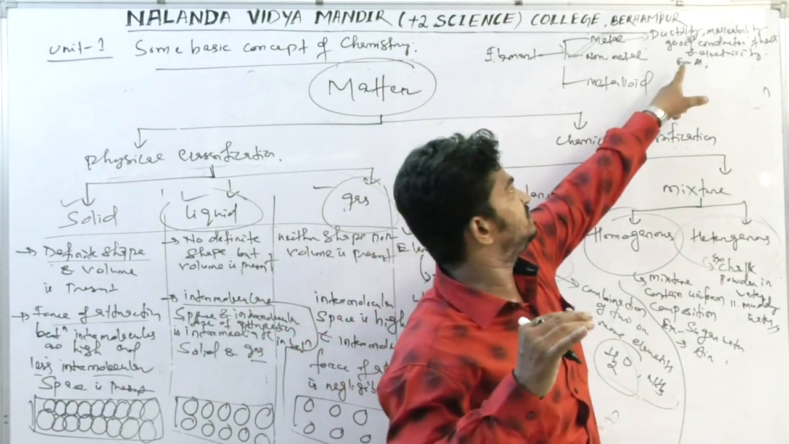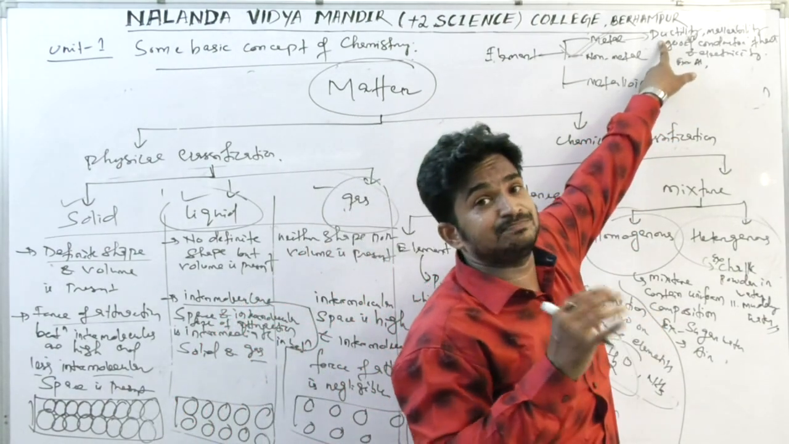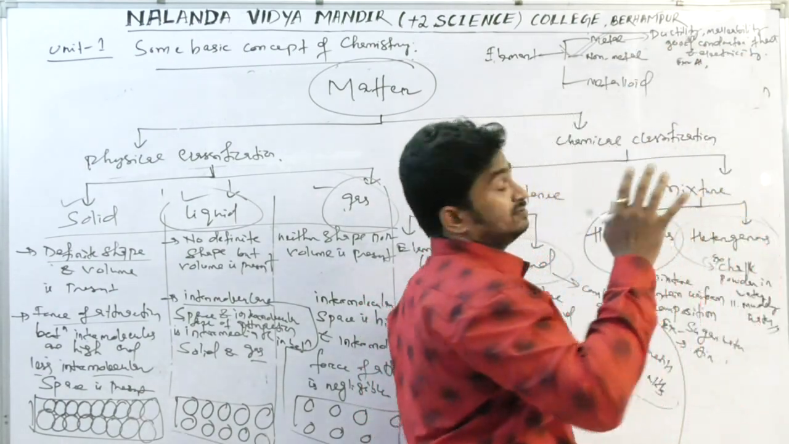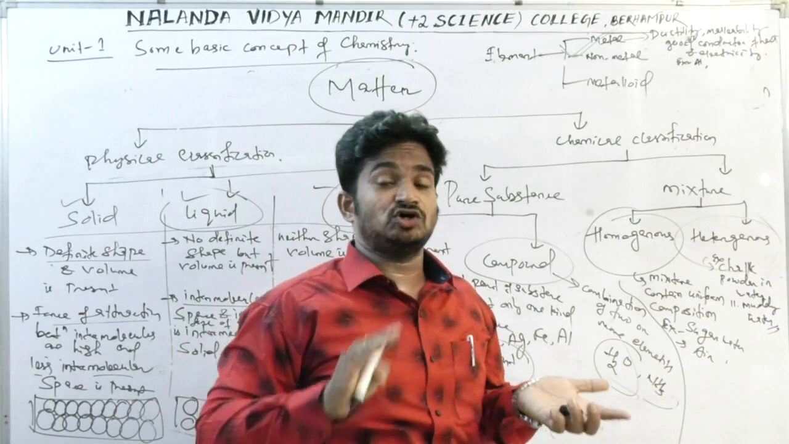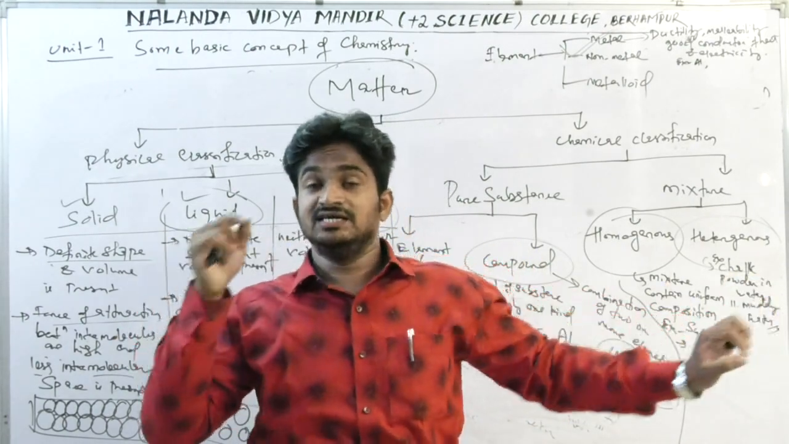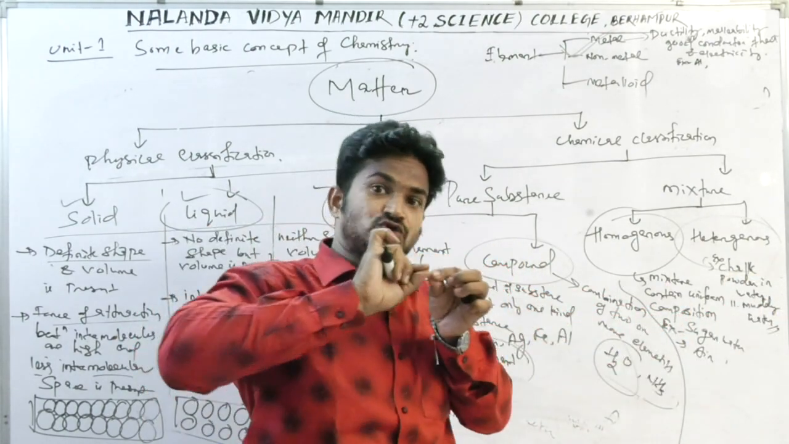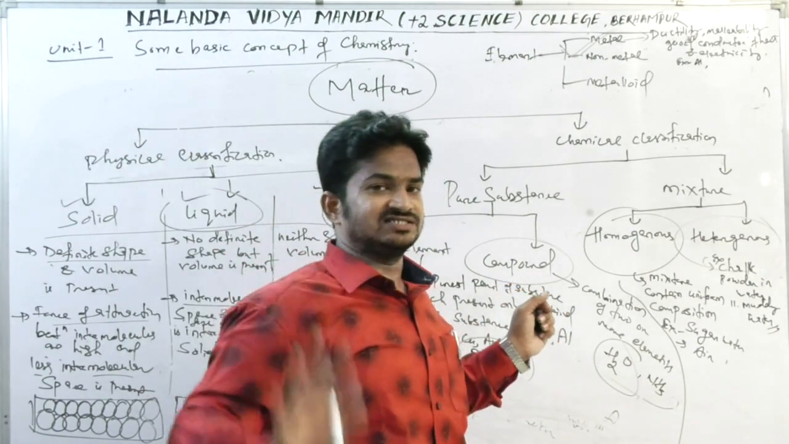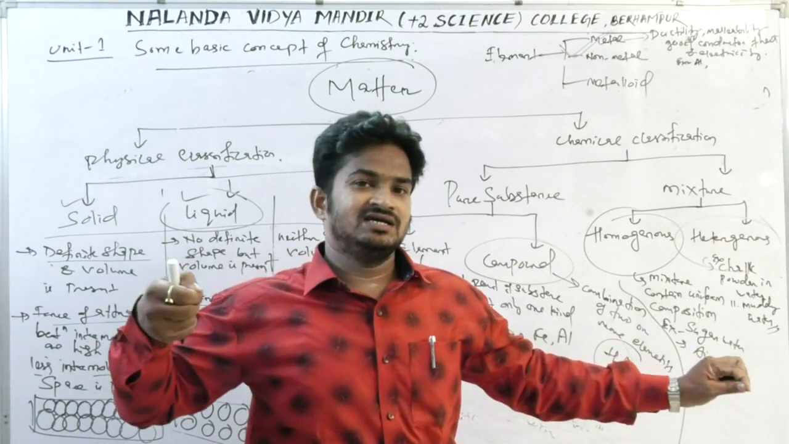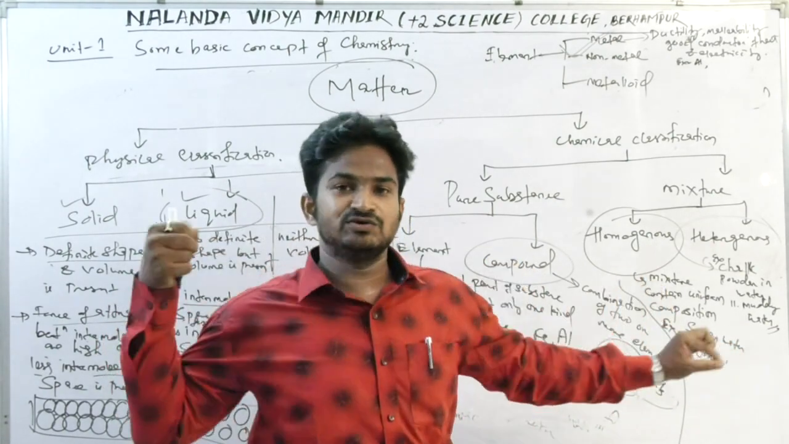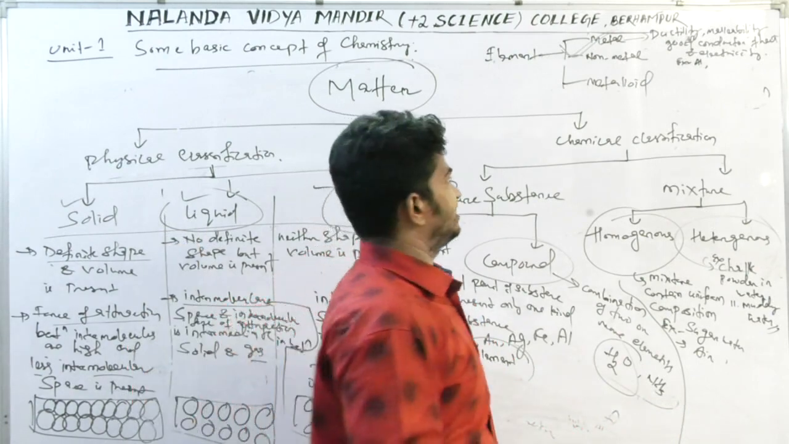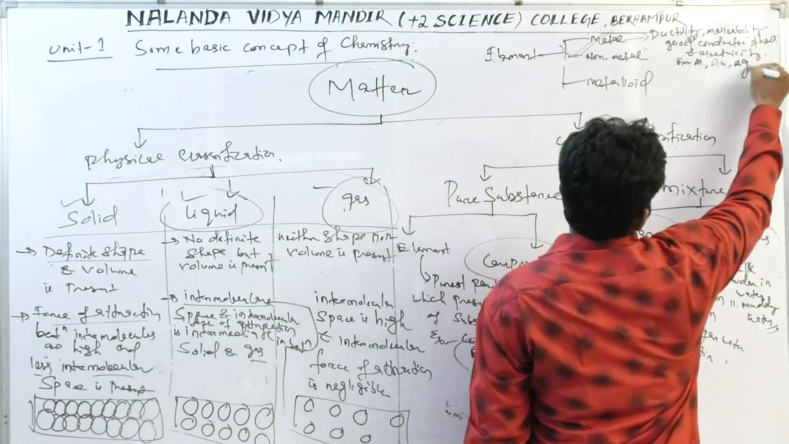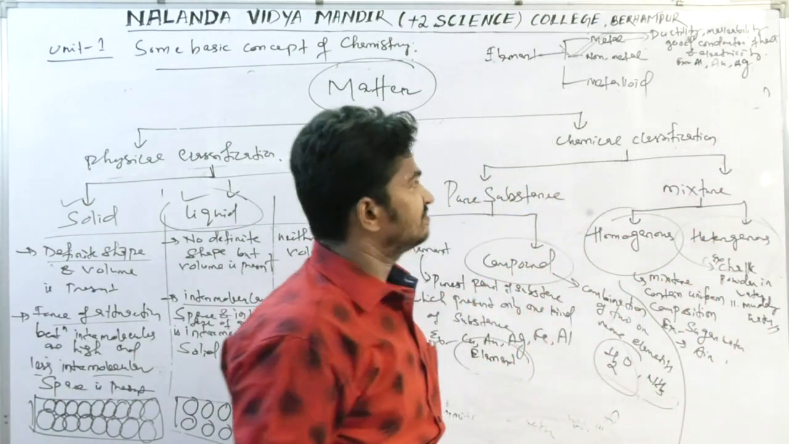That thin sheet comes from the metallic property. Malleability means a thin sheet. Ductility means it can be drawn into wires. One gram of gold can be drawn into one kilometer of wire. That is ductility. So examples are aluminum, gold, silver, etc.